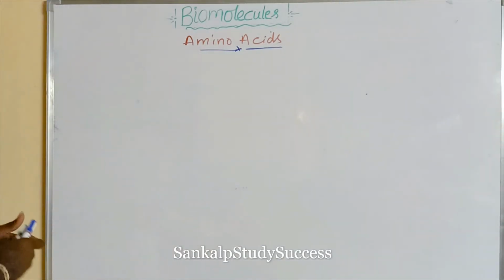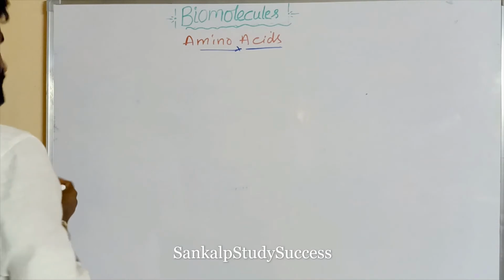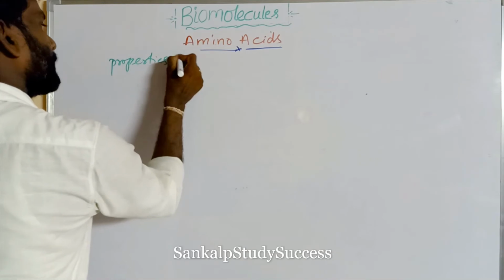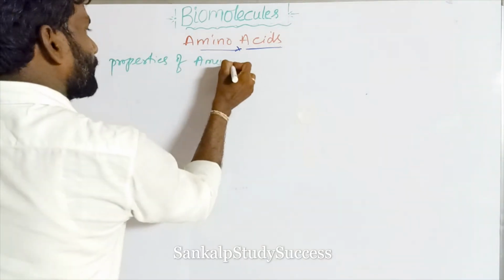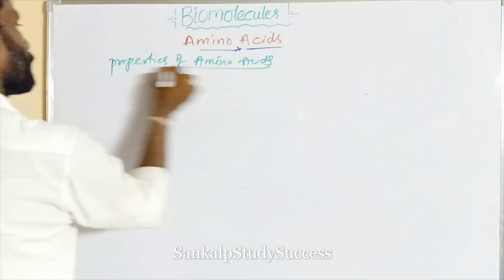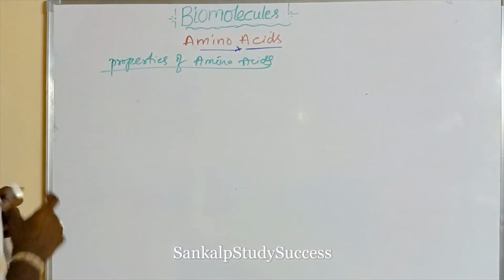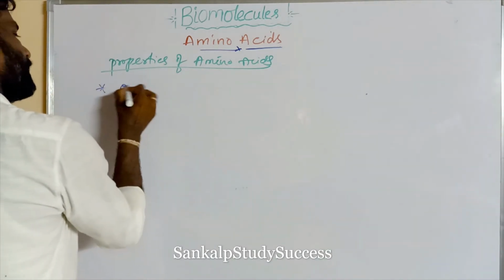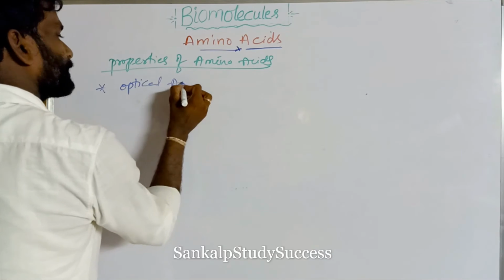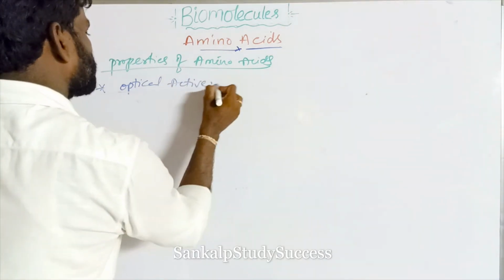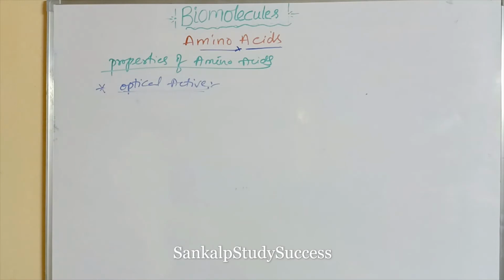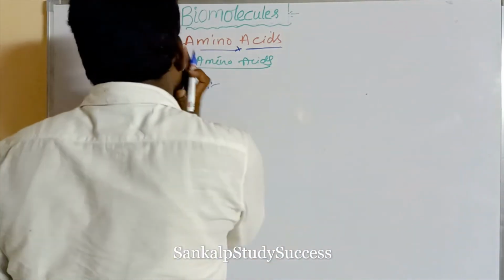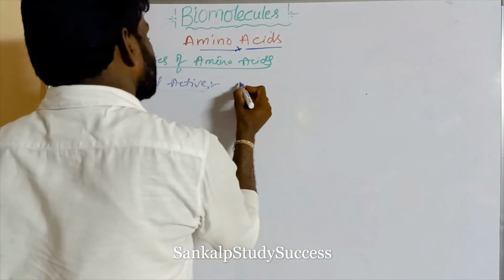Now we will discuss the properties of amino acids. First one, optical activity. All alpha amino acids are optically active except glycine.